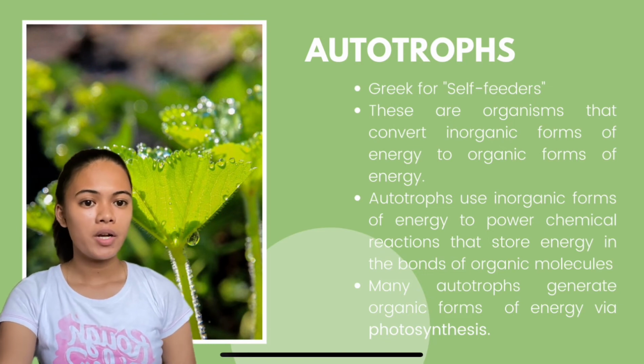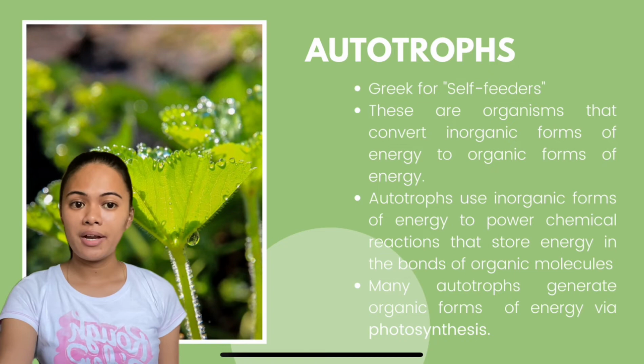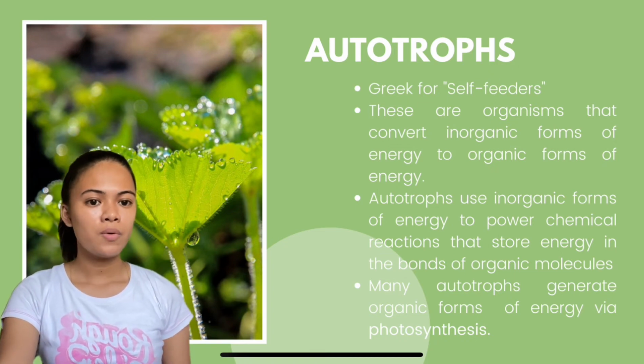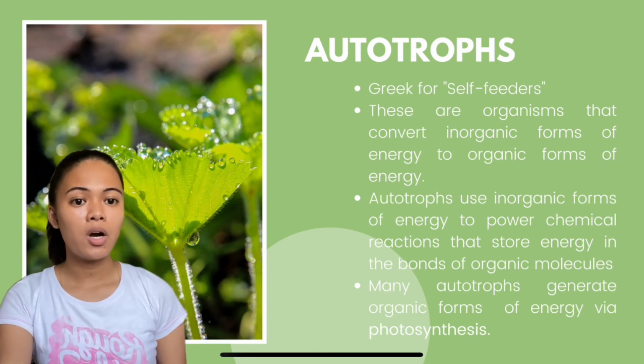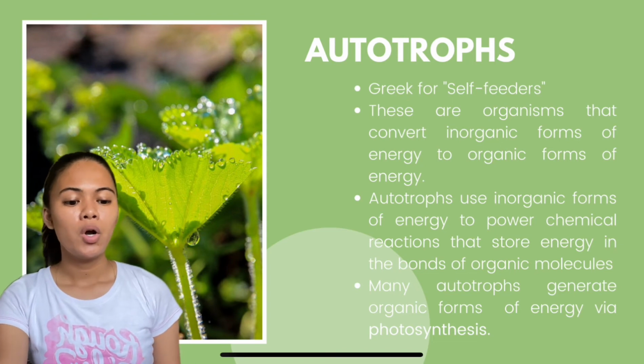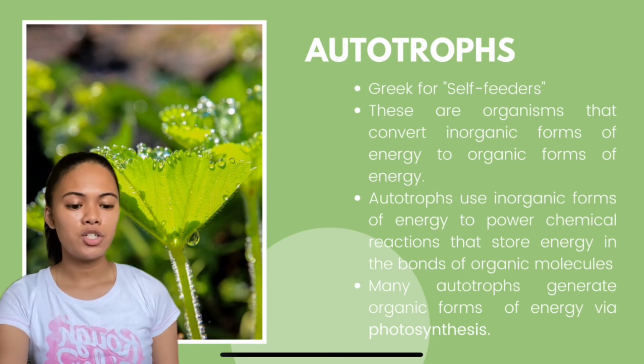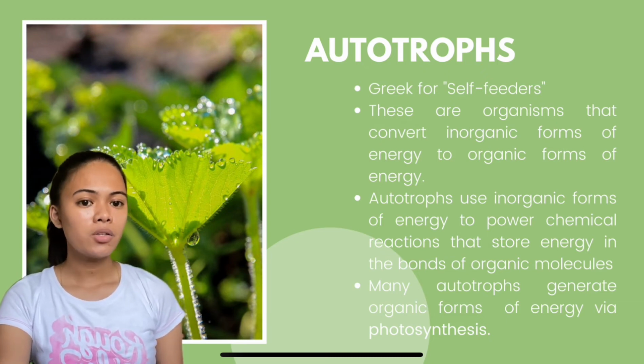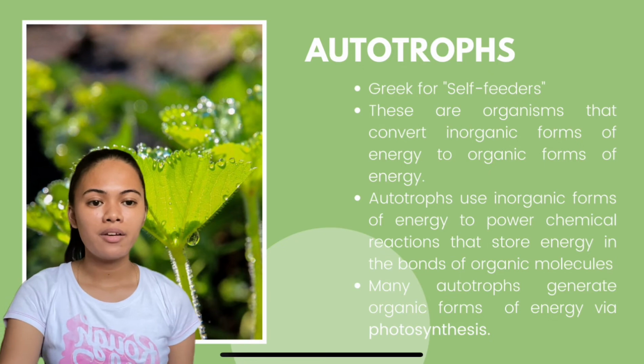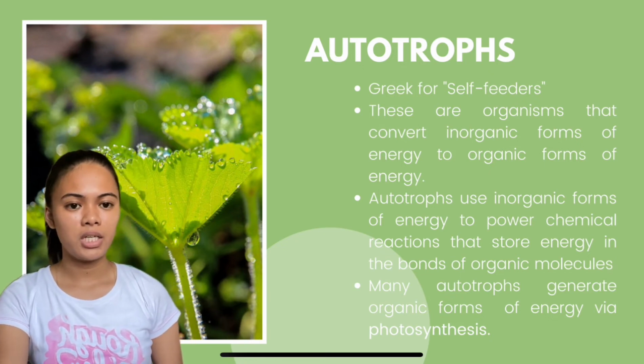These are organisms that convert inorganic forms of energy to organic forms of energy. They use these inorganic forms of energy to power chemical reactions that store energy in the bonds of organic molecules. Many autotrophs generate organic forms of energy via photosynthesis.